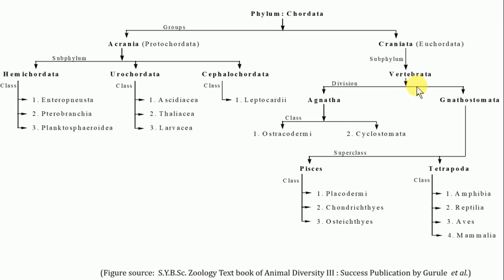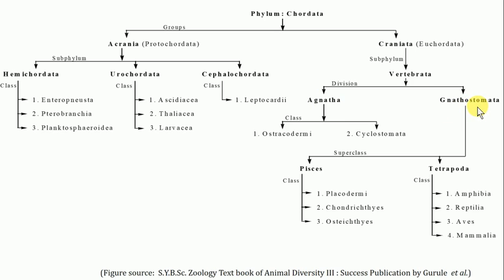Then this subphylum Vertebrata is divided into two divisions, that is Agnatha and Gnathostomata. Agnatha means the jaws are absent, while Gnathostomata are characterized by the presence of upper and lower jaws.